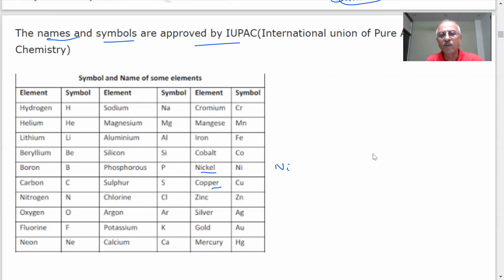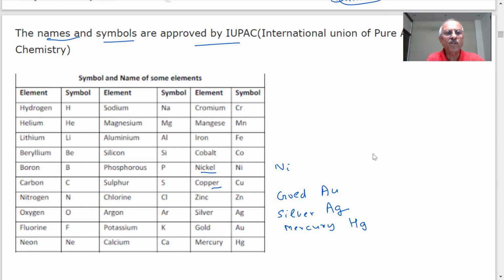Silver, we use silver ornaments. What is the symbol of silver? Ag. Ag, student. This is important now. Learning the symbol will help us because it is a short form. Mercury, where are you using mercury? In thermometers. Okay, what is the symbol of mercury then? See, Hg. It has nothing to do with air, but as I said, Latin words are there. Gold is important. What is the symbol of gold? Au, A capital, u small. By writing, we try to remember them because we are going to use them, students.